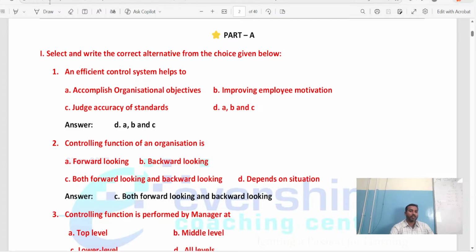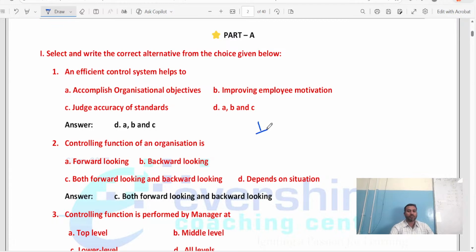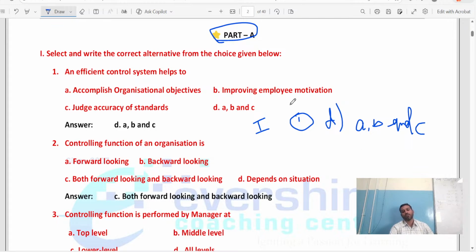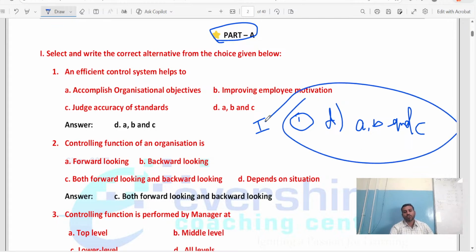How to write the answer in your exam, my dear students? Remember, whenever you are writing the answers, you have to write the main first. Write the heading Part A, first main. Then write question number 1. If you find option D is the answer, write option D. After writing option D, write the complete answer, that is, A, comma, B and C. This is the complete answer you are supposed to write.